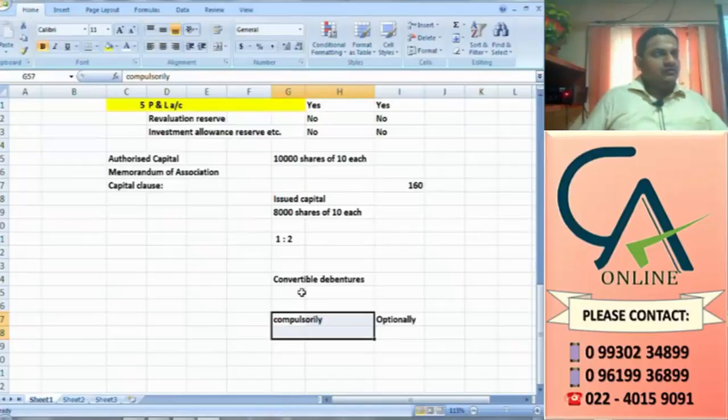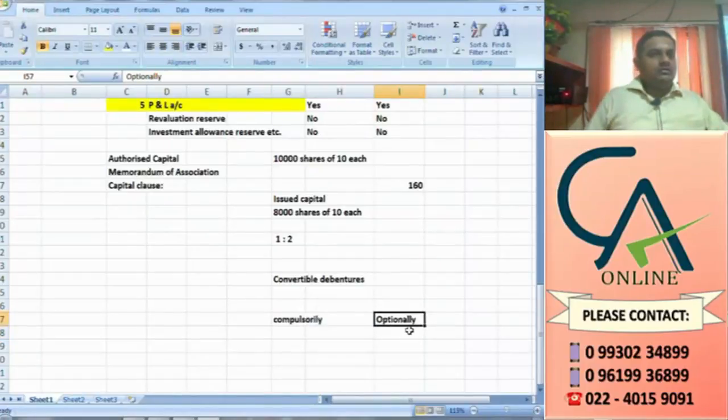Equity shares. Optionally means the debenture holders can opt, either they can get cash or shares.